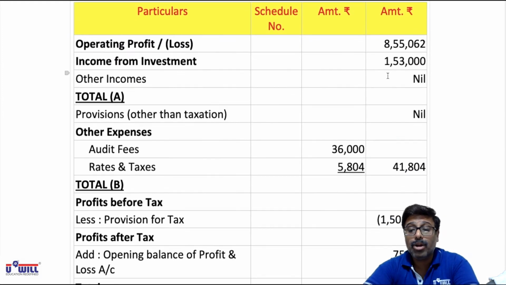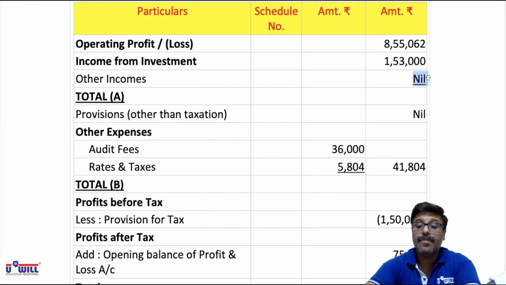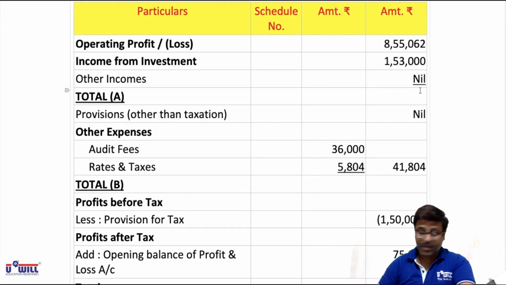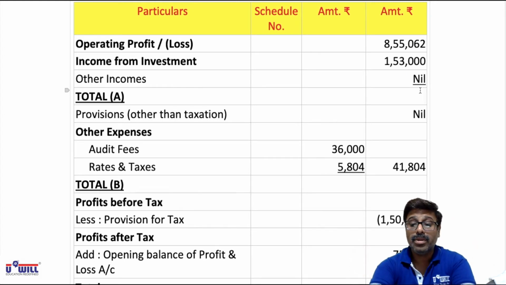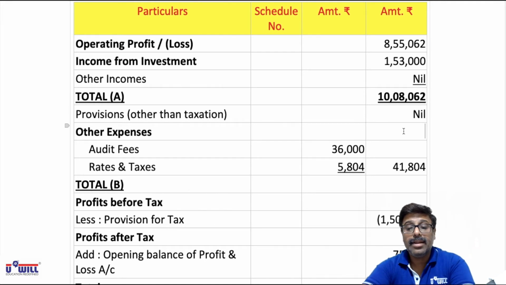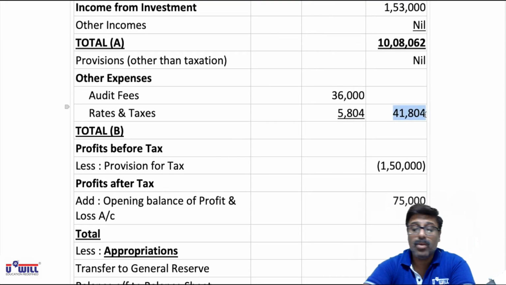Now in the P&L account, all of you do the totaling. 855,062 plus 1,53,000 comes to 10,08,062. Then expenses, only one expense is there, so that itself will be the total of B, 41,804.